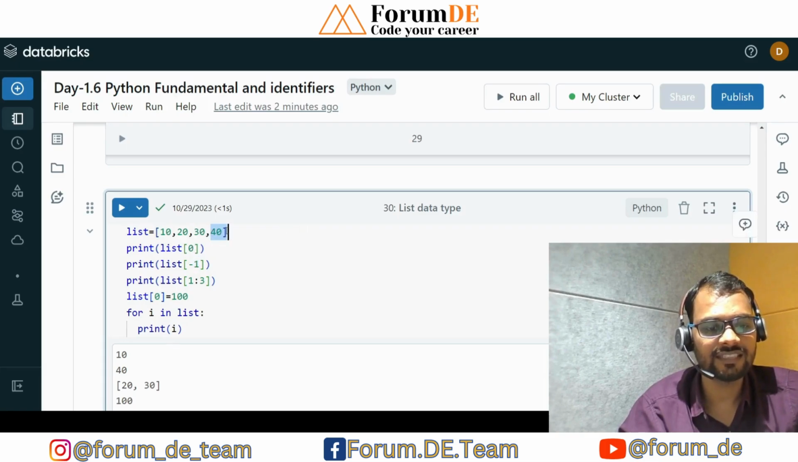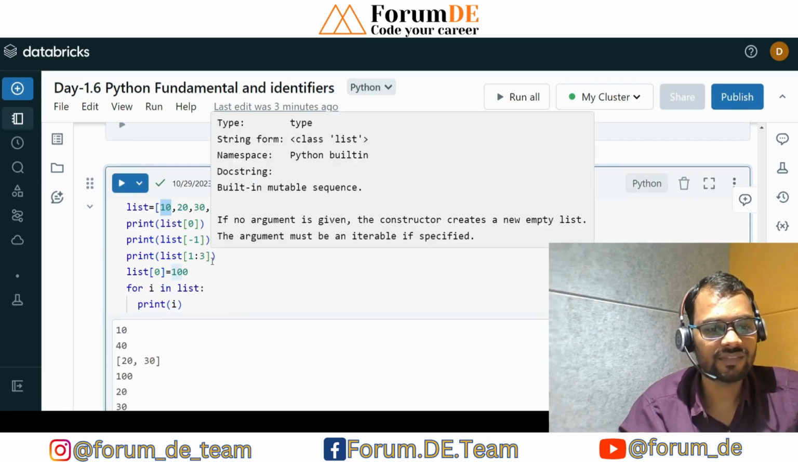What is the first index from the right? That is -1, and this is -2, this is -3, going from right to left. And coming to left to right, that is a positive index, and that starts from 0 and goes 1, 2, 3, like that. This is the 0th index.